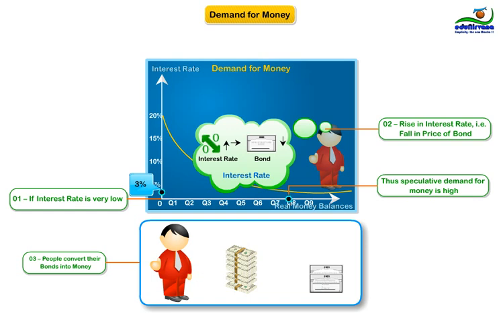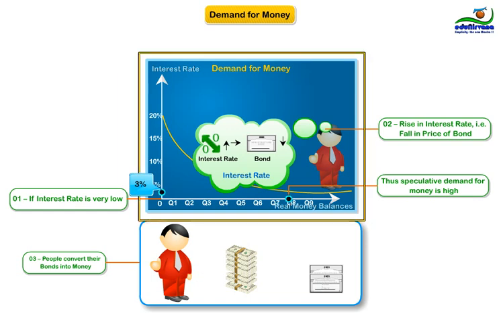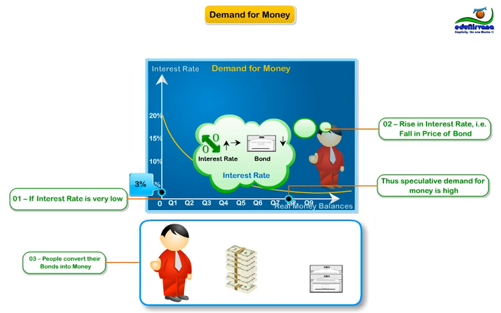Sometimes speculative demand for money becomes very high, so much so that when the rate of interest declines to a minimum, say 3% as shown, speculative demand for money becomes infinite. This pushes the economy into a liquidity trap and the speculative demand curve becomes flat.